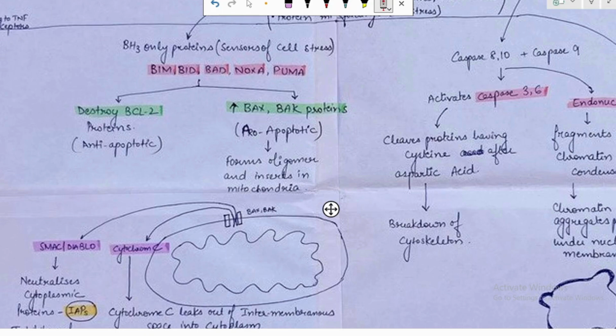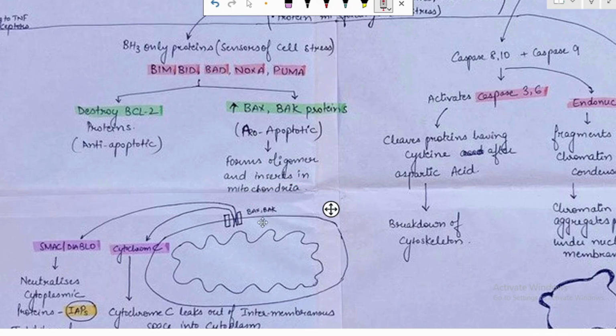These sensors of the cell stress will lead to an increase in the pro-apoptotic proteins, and they will decrease the anti-apoptotic proteins, that is the BCL2 protein. Further, this BAX and BAK protein increase in pro-apoptotic protein. These pro-apoptotic proteins will form the oligomer, which will insert in the mitochondria.